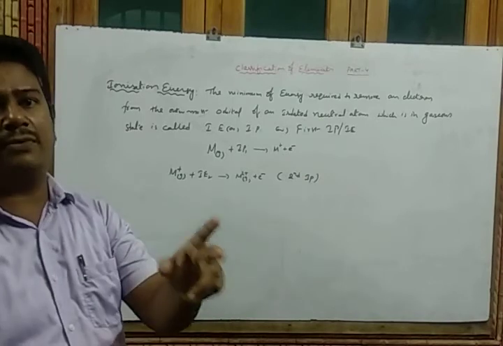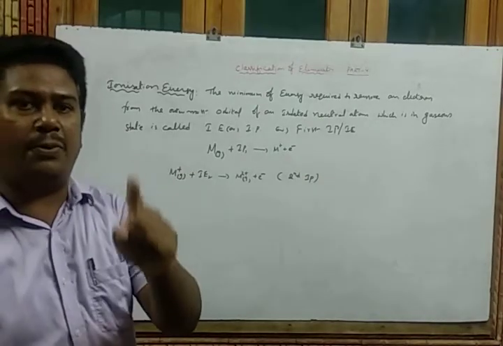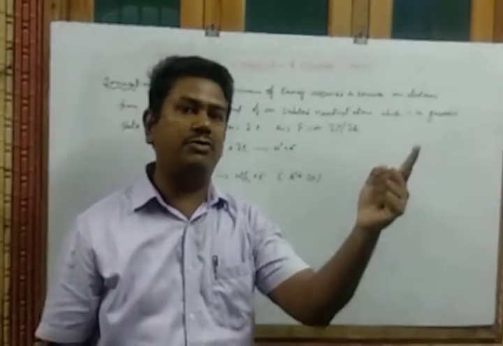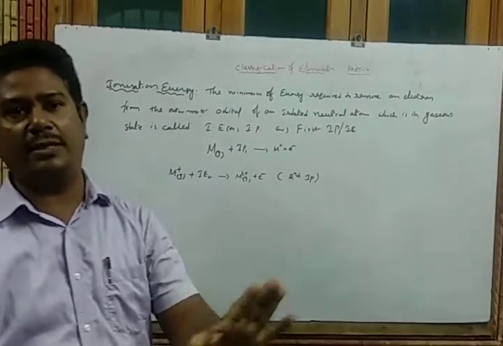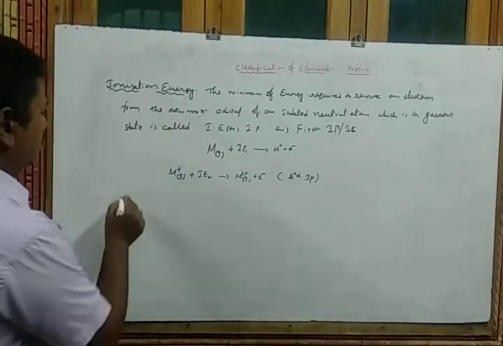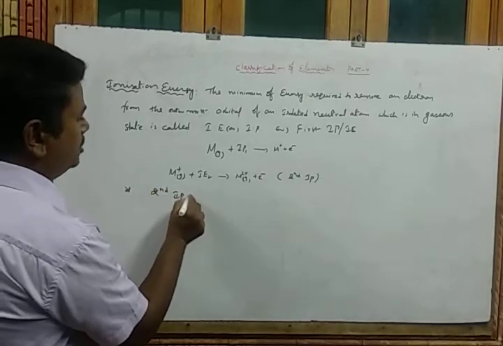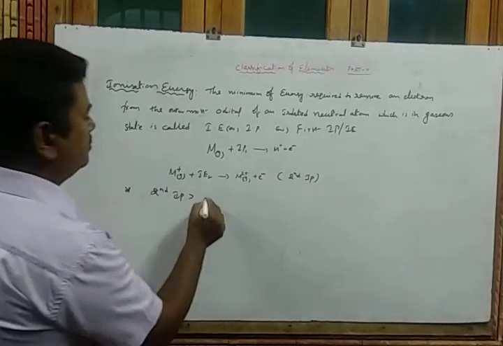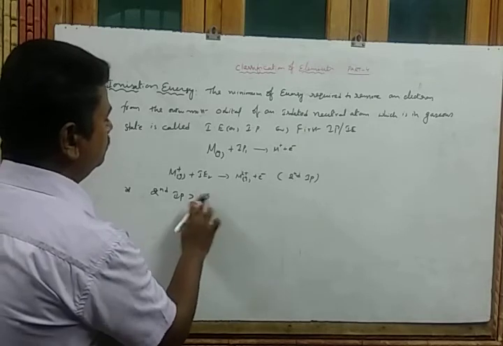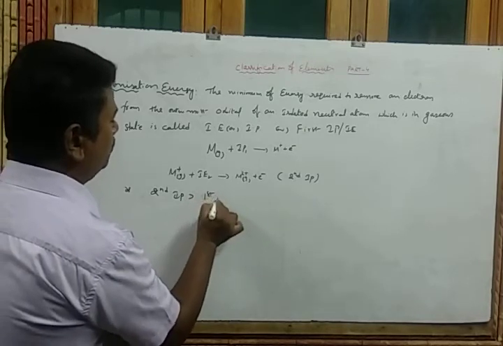While you are observing here, the second ionization potential is greater than which one? The first one. The second ionization potential is always greater than the first ionization potential.